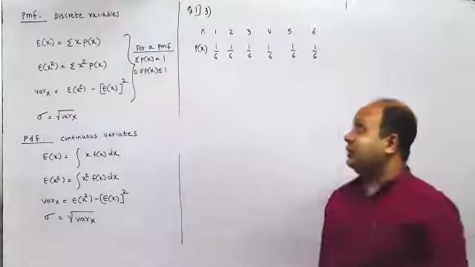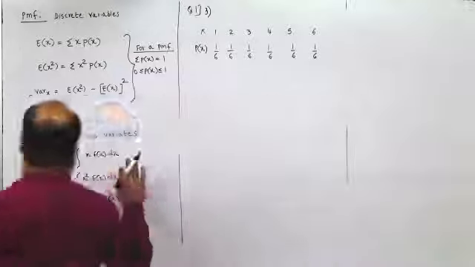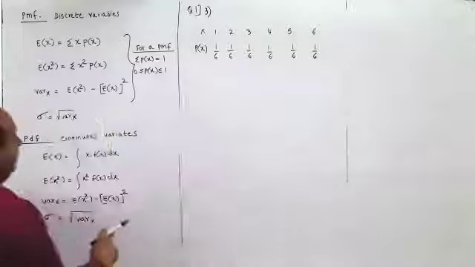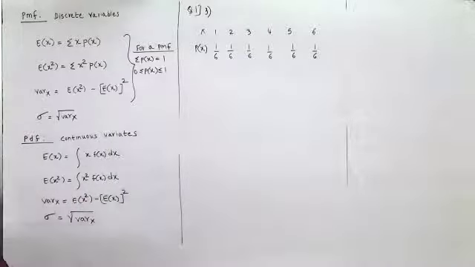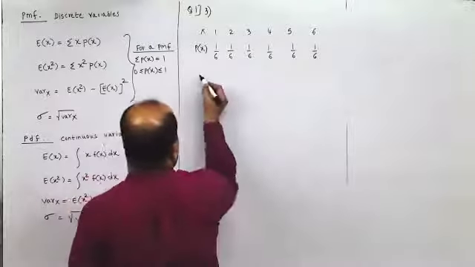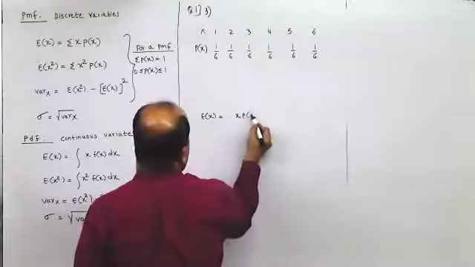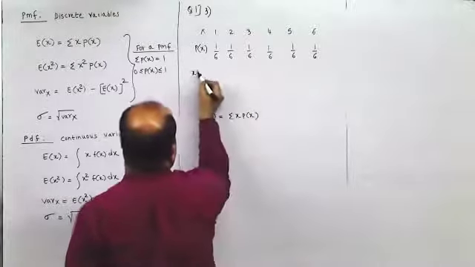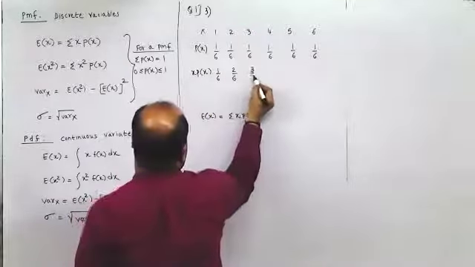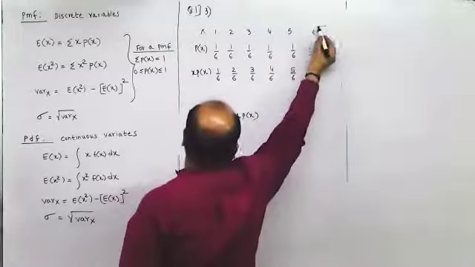For a PDF, integration of f of x dx should be 1. That is for a curve. I'll come to that part later. And none of them should be negative. Integration should be equal to 1 and none of them should be negative. Now, once you get px and x, when they ask you expected value of x, you just need to multiply x with px and add it. This is 1 by 6, this is 2 by 6, 3 by 6, 4 by 6, 5 by 6 and 6 by 6.